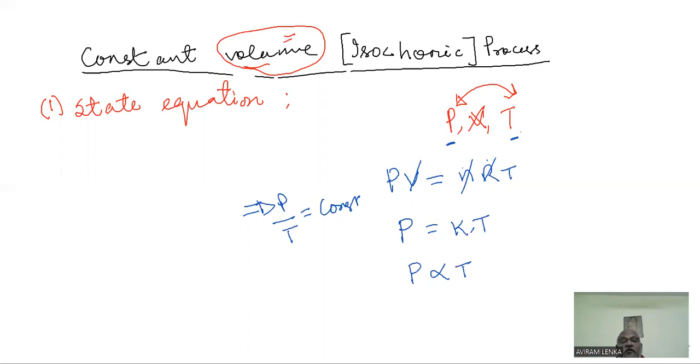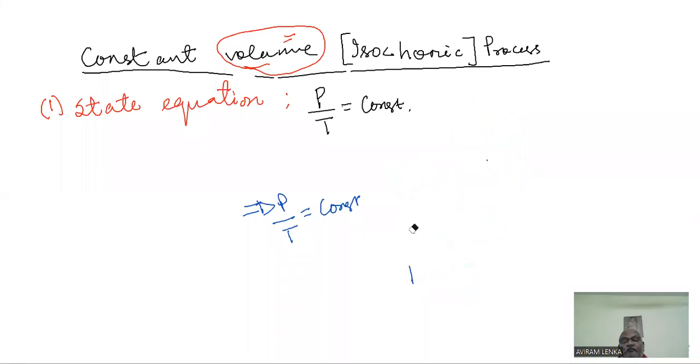So thereby if you write down the state equation, that will be P by T equal to constant. Maybe C or K or something like that. We may write it as P by T equal to constant. Okay, let me remove those things which we have utilized already. So first step is complete, that is state equation.